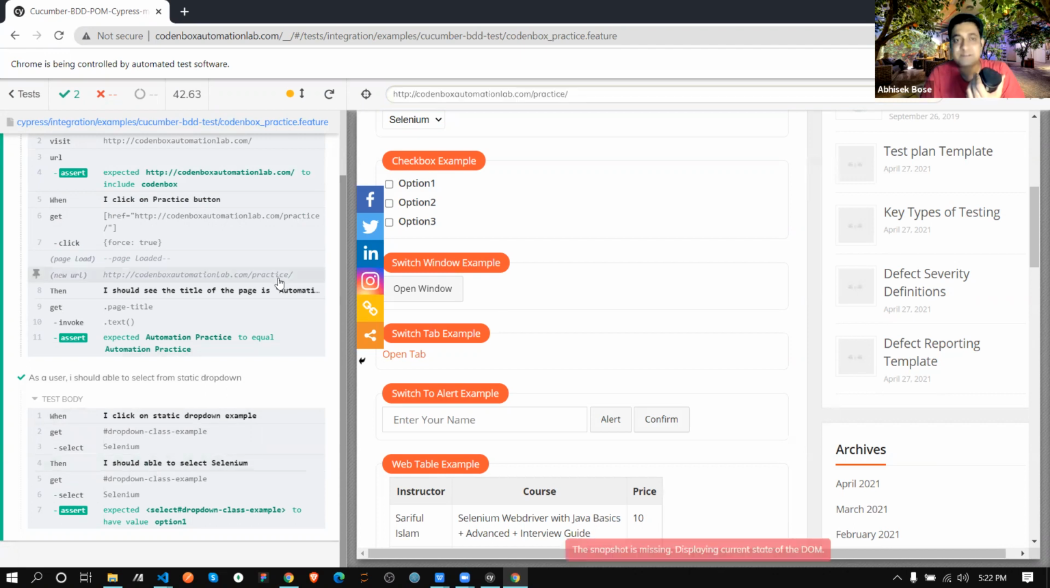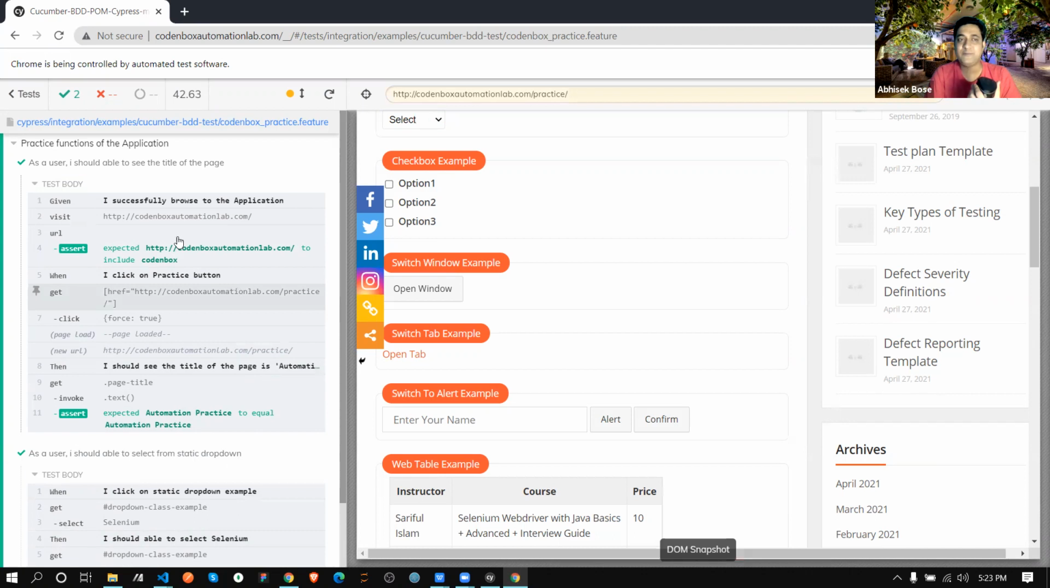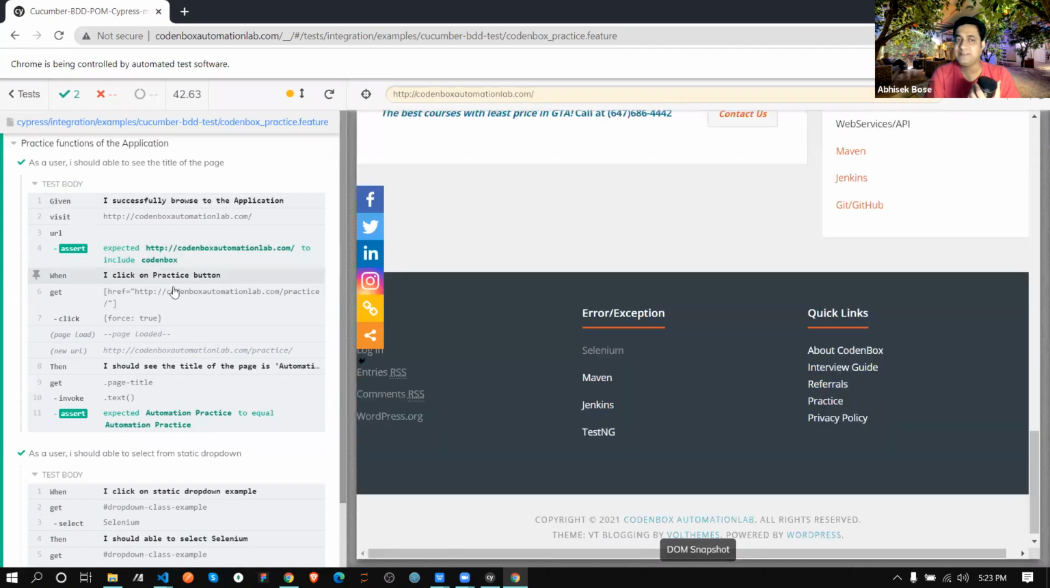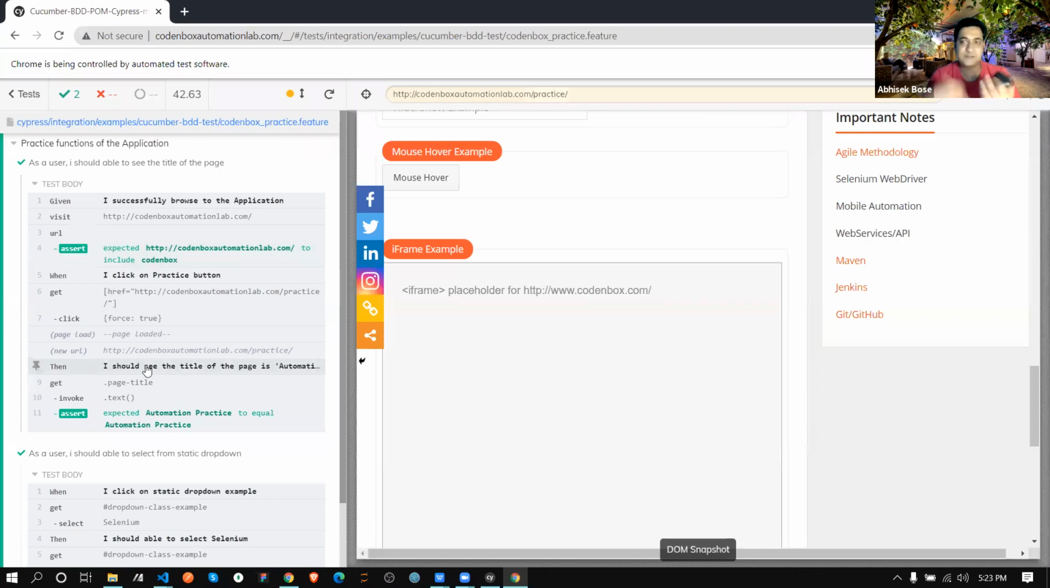So this is the actual flavor of BDD framework. Behavioral driven design, it's called. Why behavioral? Means when you are saying to someone, given this one, when this one, you have to do this. So this is like a behavior. So that's why I call it BDD. And when you are